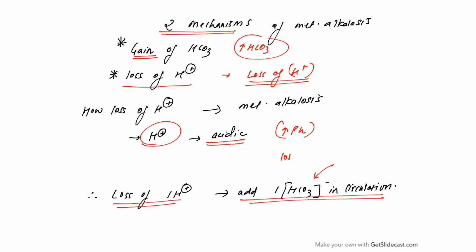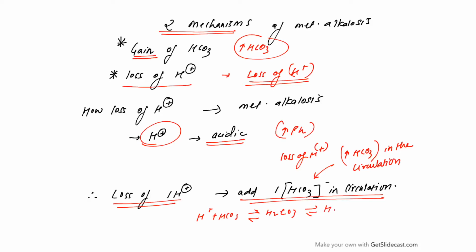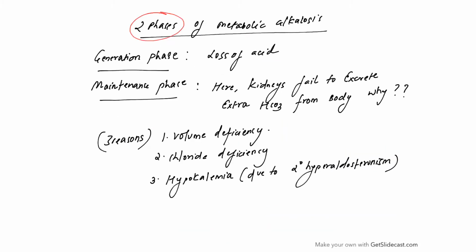So loss of H plus means that there is increase of bicarb in the circulation. This can be explained by the formula. Whenever this goes down, there is less of H plus to bind with bicarb and then the bicarb increases.